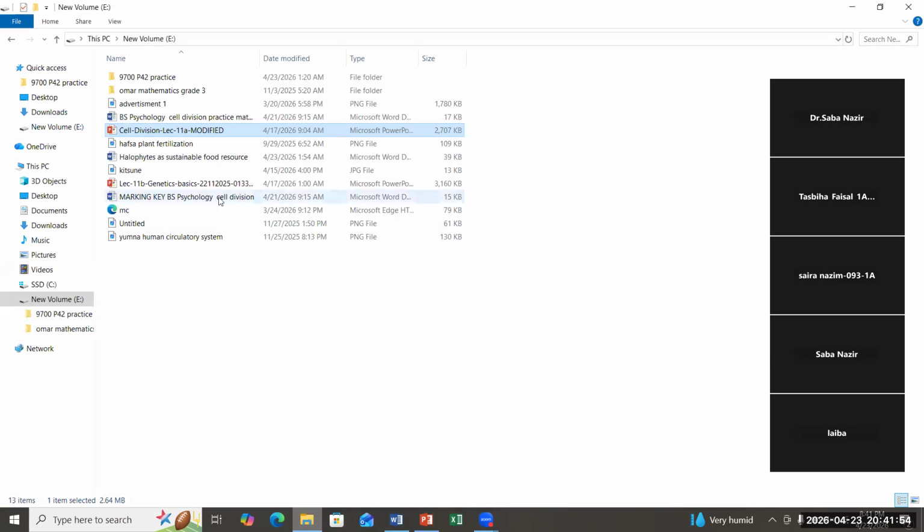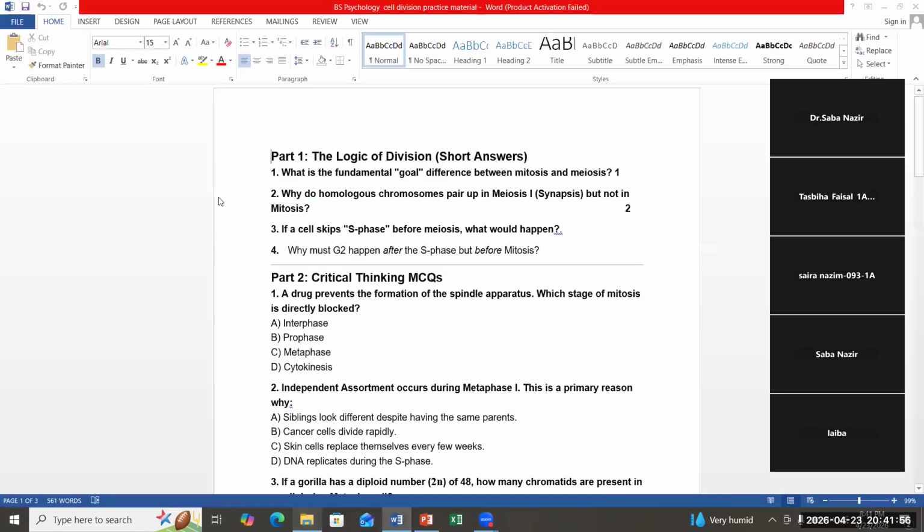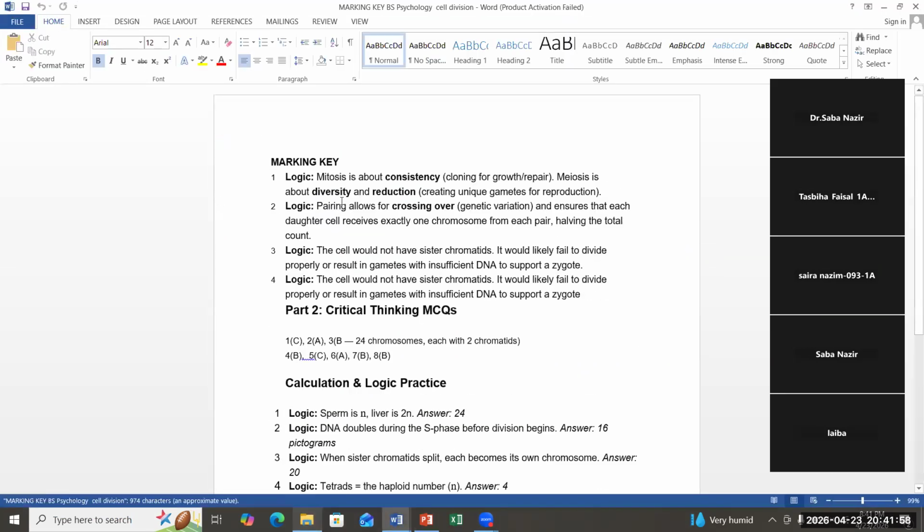Yes. Okay, now let's see the logical way to say it. Once the homologous chromosomes pair up, first of all, it creates a chance of crossing over so that new combinations of genes are produced, and it also ensures that each daughter cell receives exactly one pair of chromosomes having the total number.